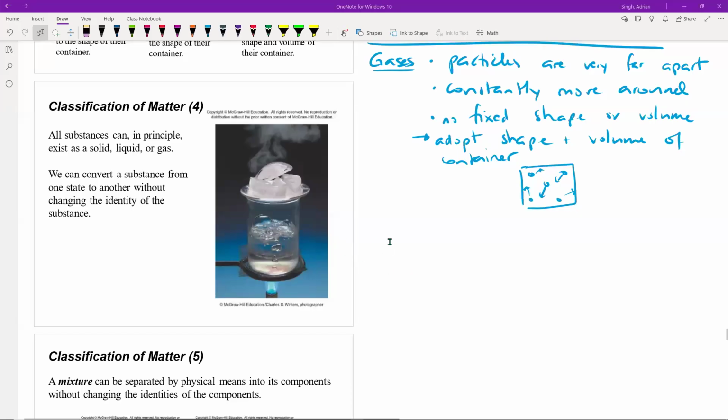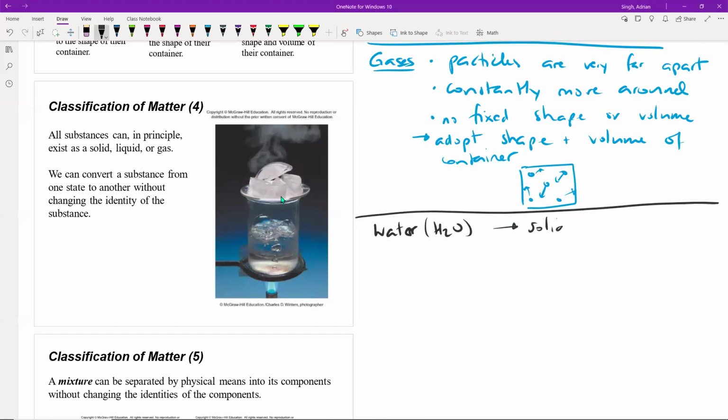And if you're ever confused about these three different physical states, you always want to think about the one material that actually does exist in all three states, solids, liquids, and gases, at normal temperatures, and that would be H2O, water. So water does exist as a solid, which we call ice. It exists as a liquid, which we normally refer to as just water.